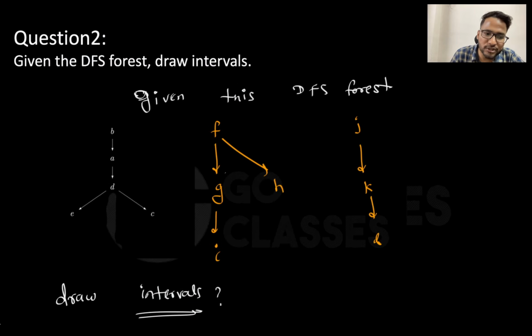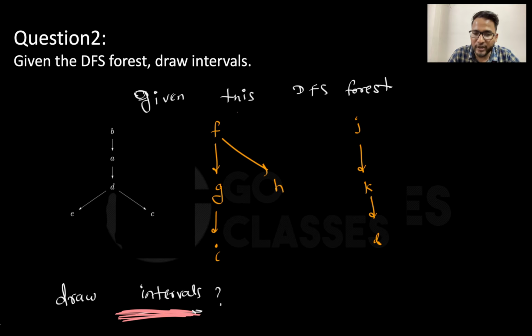Now let's move to question type 2, where they will give you the DFS forest. Earlier we drew the DFS forest. Now they will give you the DFS forest and ask: can you tell me what intervals are possible? Can you draw me the interval chart? So these are the 2 different kinds of questions that they can ask. You do not need to mug up or remember anything. It is very easy to understand. Once you understand, things are very easy, right?